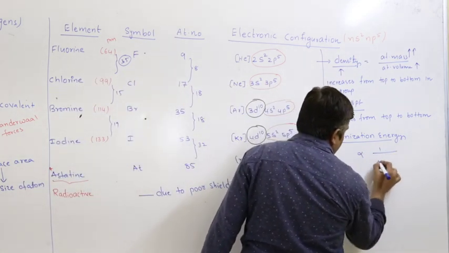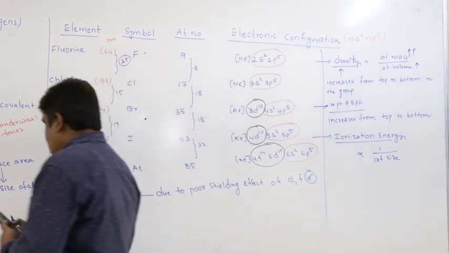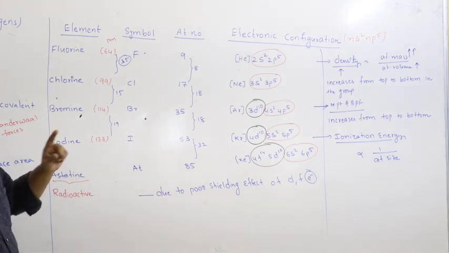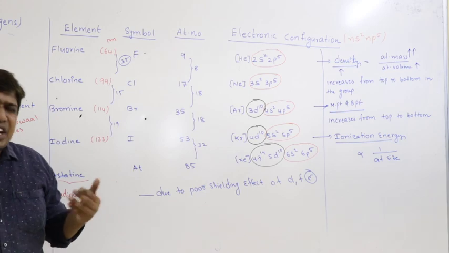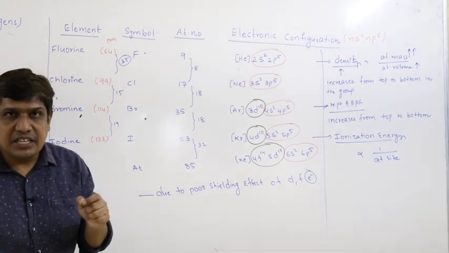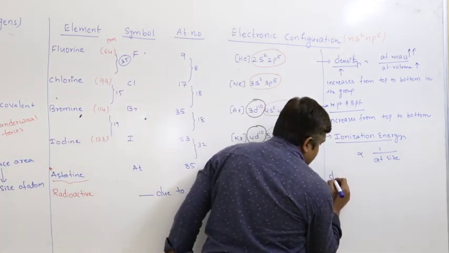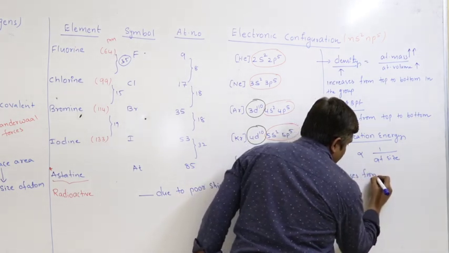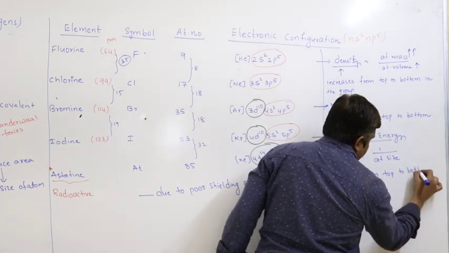So using the same relation, let us guess what happens to ionization energy. As I move from top to bottom, that is from fluorine to iodine, atomic size increases. Therefore the energy required to remove the most loosely bound electron decreases. That means ionization energy decreases from top to bottom in the group.